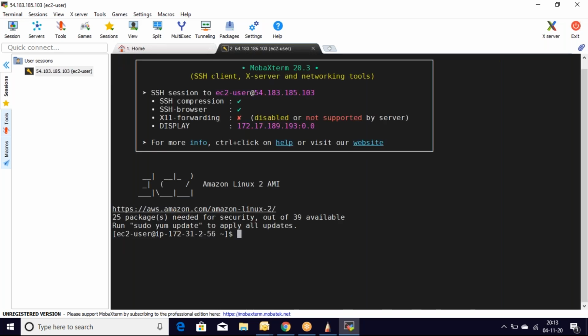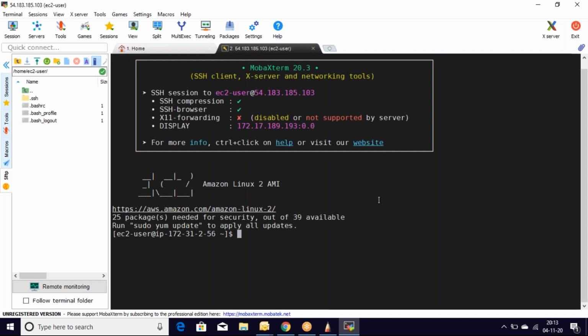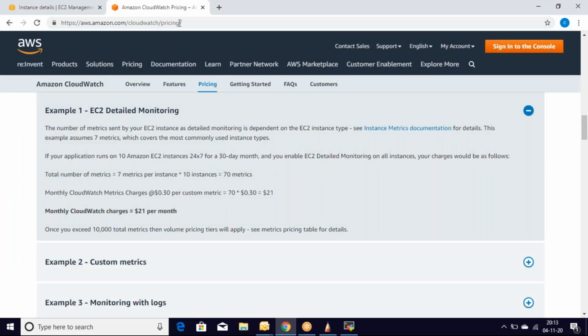Yeah, successfully we have logged into the server. Let's install node exporter. If you have a laptop, you can do along with me. That would be very great. Nice. So let's go to Prometheus.